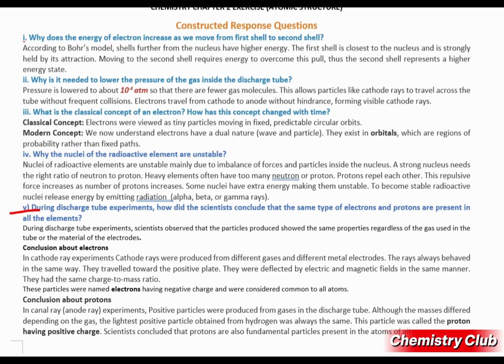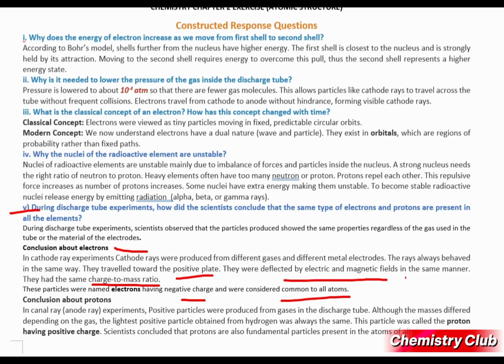Now, what was concluded about the electron? Let's see. First of all, in the cathode rays experiment, cathode rays were produced from different gases and different metal electrodes. The rays always behaved in the same way. They travel toward the positive plate. That means they have negative charge. They were deflected by electric and magnetic fields in the same manner. It doesn't matter what type of gas is used. They have the same charge to mass ratio. So from these it was concluded that these particles were named electrons, having negative charge, and were considered common to all atoms.